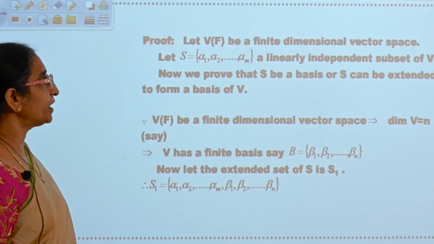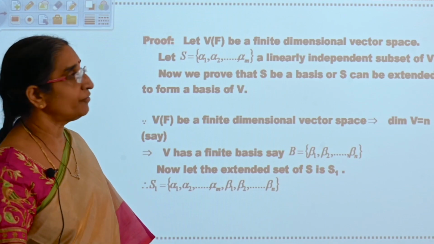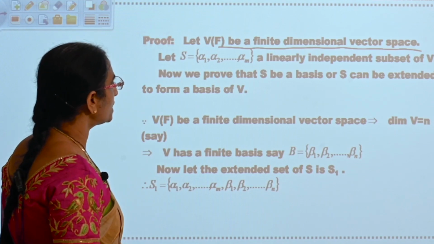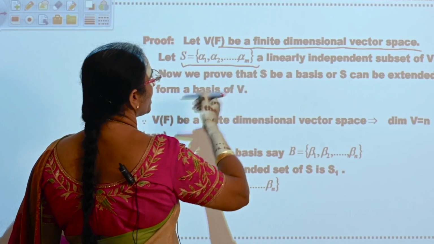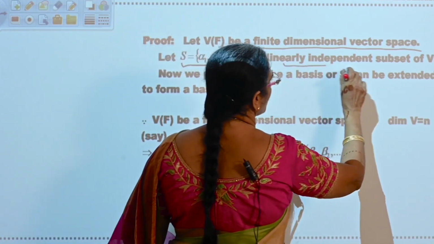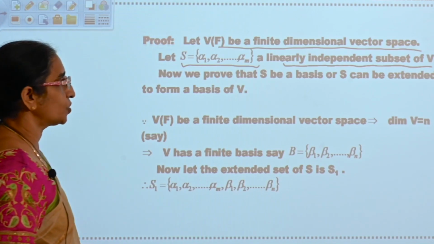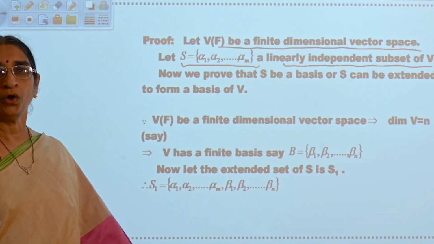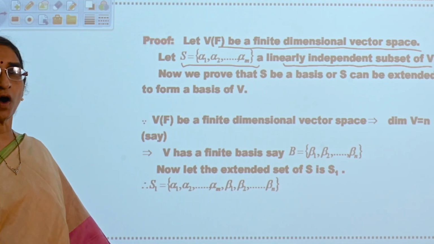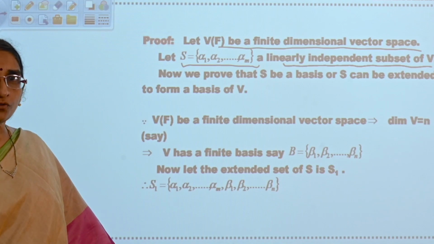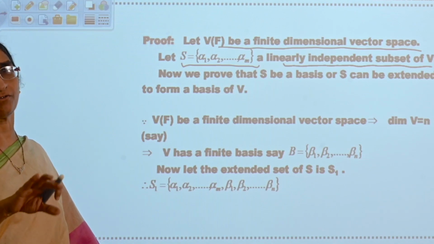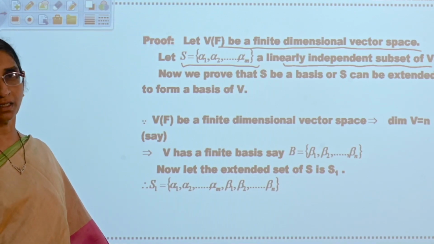Now, what is V of F given to you? V of F is a finite dimensional vector space, it is given. And it is also given S equal to {alpha 1, alpha 2, ..., alpha m}, a linearly independent subset of V. Those two are given to you. Now what you have to prove? S is a basis or S can be extended to form a basis. S can be extended to form a basis means you will add some more elements from V to the elements of S and you will call it the extended set of S.